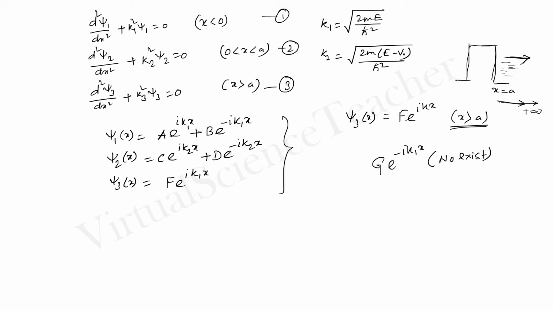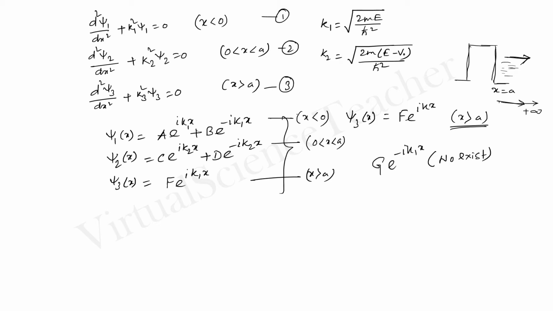We can say that psi 1 is for x less than 0, psi 2 is for x varying from 0 to a, and psi 3 for x greater than a. Now we have to use the boundary conditions to correlate between A, B, C, D and F. So what are the boundary conditions here? As we have already stated in the previous classes, wave functions must be finite, single valued and continuous, and its first order derivative with respect to position, that means d psi dx, must also be finite, single valued and continuous.